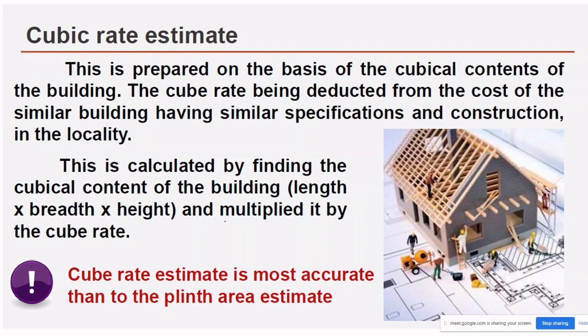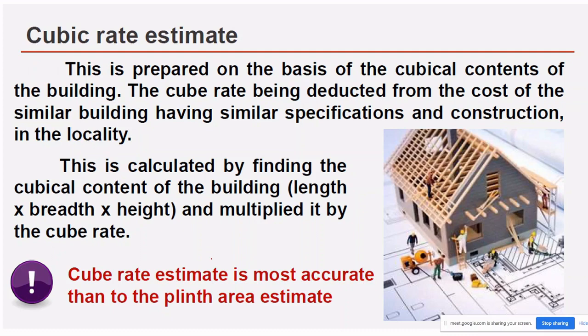Okay. So if you want to estimate for a wall, you have to take length, breadth and height. So it is fully formed, it will form a cube, right? On that you will multiply the cube rate, so that you will get an approximate cube rate estimate on that particular project.